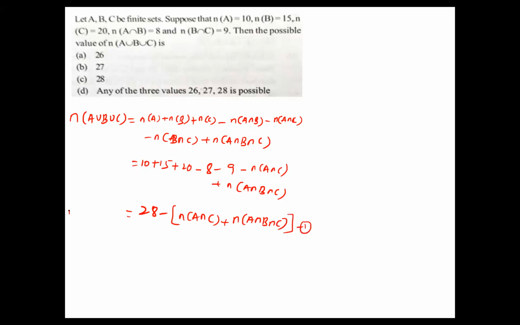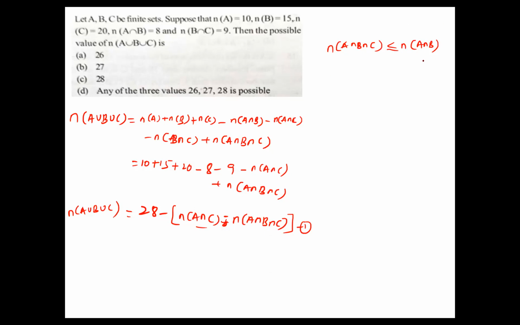Now in this one, A union B union C. Now this one means which is maximal possible, these two sets only. So we can take minus common. n of A intersection B intersection C is less than or equal to n of A intersection B.